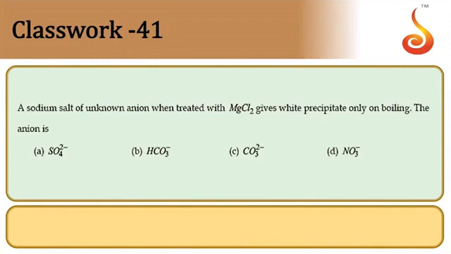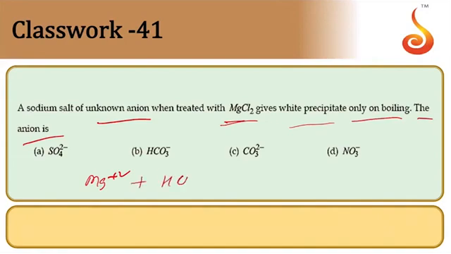Then, a sodium salt of an unknown anion, when treated with magnesium chloride, gives a white precipitate only on boiling. What is the anion? If you take bicarbonate with MgCl2, Mg2+ ions are there plus bicarbonate in the solution.